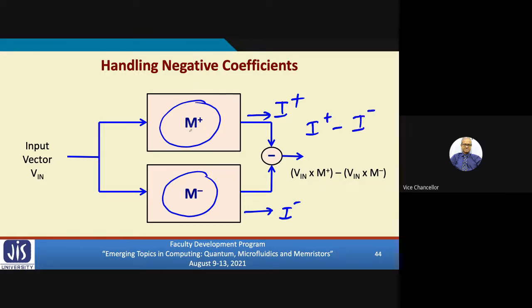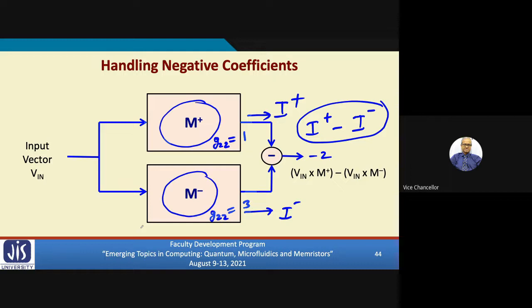So for some of the elements of the matrix, if I want a negative weight, I initialize them in such a way that the value becomes negative. I minus will have a high, let's say G22 here and G22 here. I want it to be negative. So here the value of G22 I can set to 1, and here I can set it to 3. So 1 minus 3 will become minus 2. So the weight will become negative. Okay. So handling negative coefficients is simple, but the problem is that the hardware requirement gets doubled. You need 2 such memristor arrays.